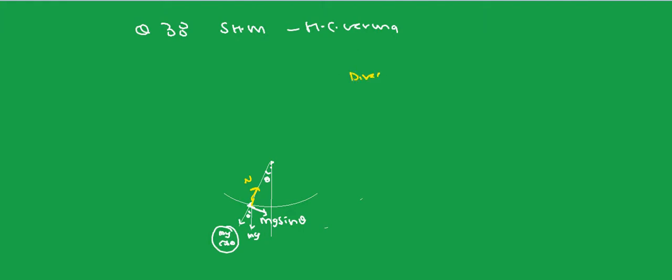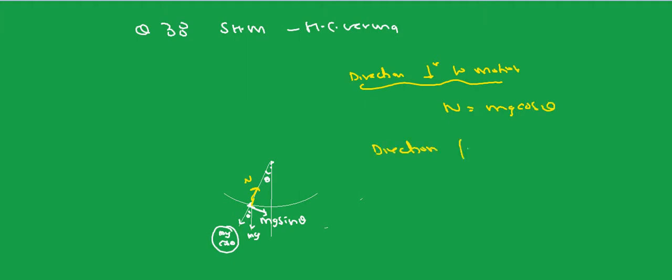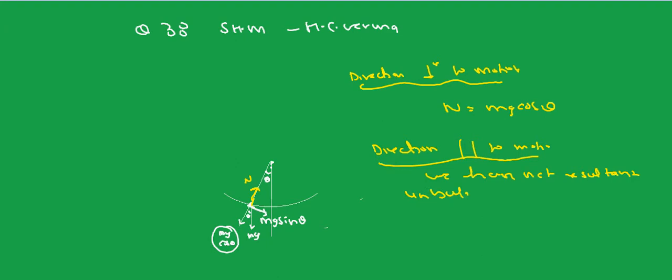So in direction perpendicular to motion, N equal to mg cos theta. Fine. And in direction parallel to motion, we have net resultant unbalanced force, which is F equal to mg sin theta. Fine.